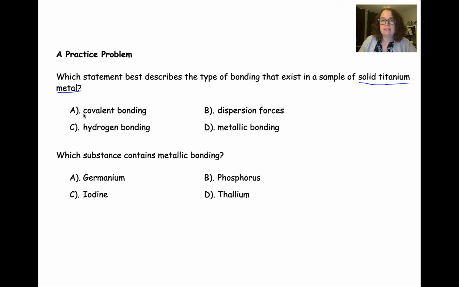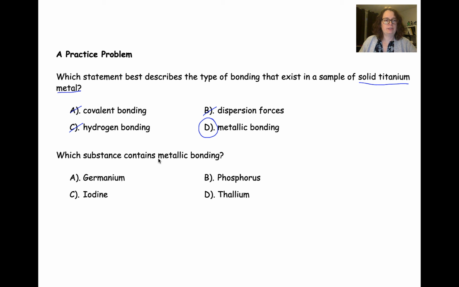Metals, if it's just the metal atoms with no other element attached, we're not going to have covalent bonding. We're not going to have hydrogen bonding. Dispersion forces are not what's happening here, but our metallic bonding is what's going to be contributing to the bonding in a titanium metal sample.